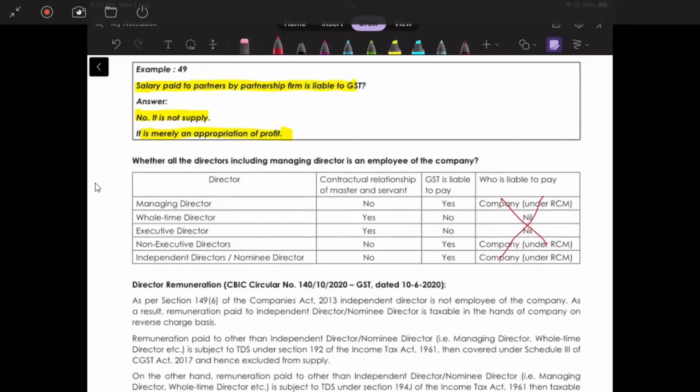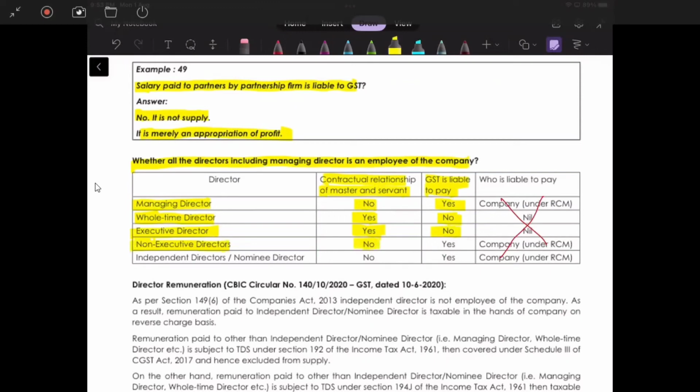Now what we have to say is whether all directors, including managing director, are employees of the company. Correct. So here are a few cases given. Managing director. Okay. Here the contractual relationship of master or servant. No. GST is liable, yes, if there is no employer-employee relationship, GST is liable. Whole-time director, they are considered to be the employee, so GST would not be payable. Correct, out of purview. Executive director, yes, they are also considered to be employees on contractual basis. So no GST.